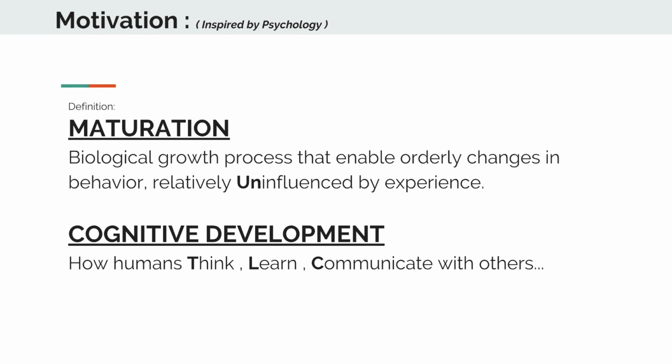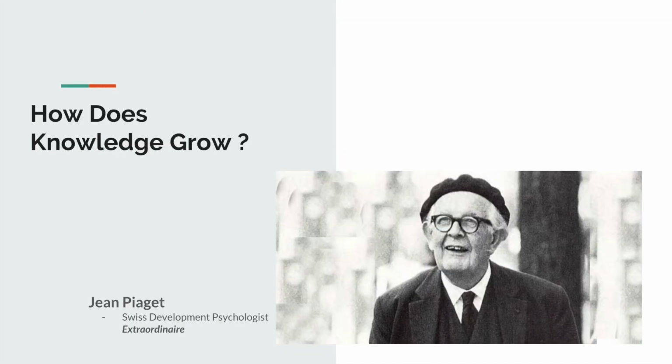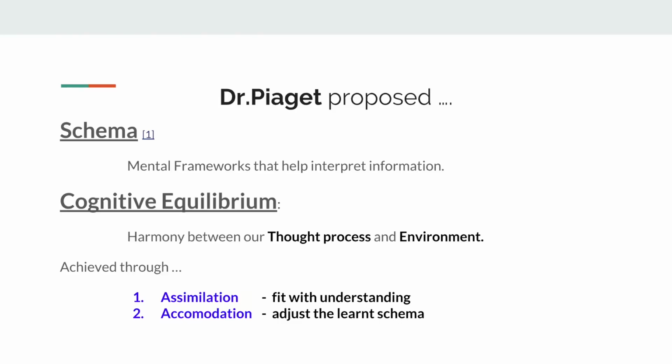Now, ideally, we wish to develop cognitive skills as we grow. These, specifically, refer to the thinking, learning, and communication which we humans do with others. One of the most important people in cognitive psychology is the wonder kid from Switzerland, Dr. Jean Piaget. He has a PhD in zoology and he did his work in psychoanalysis. The main question he addressed was, how does knowledge grow for humans? He proposed certain things to explain this.